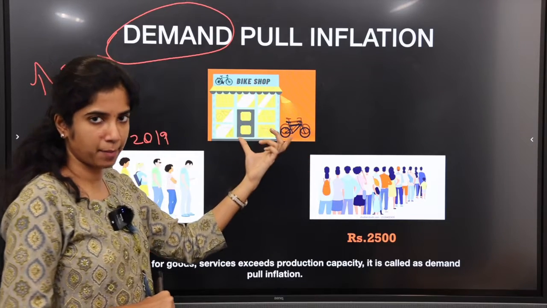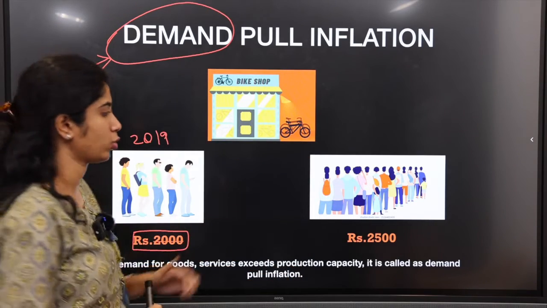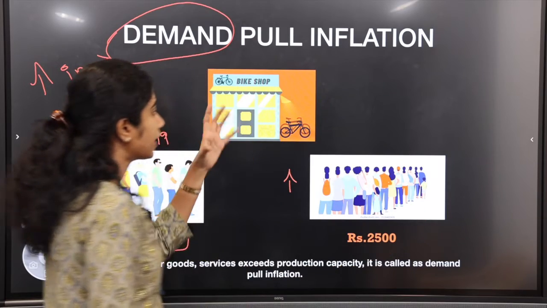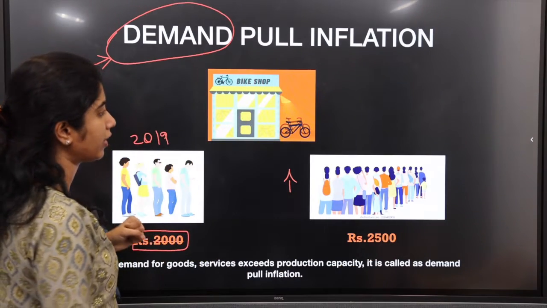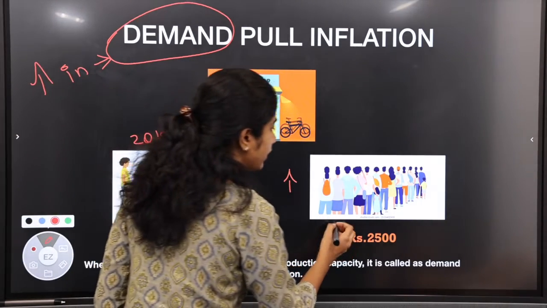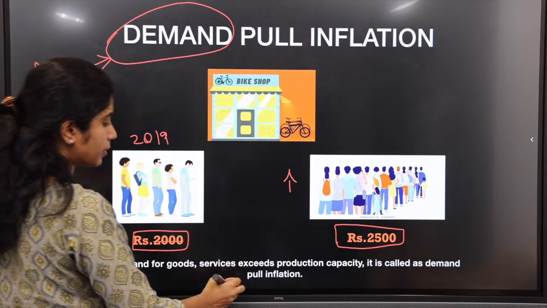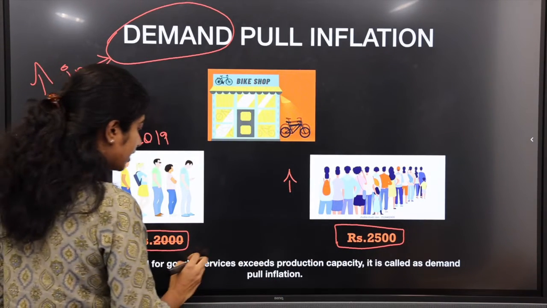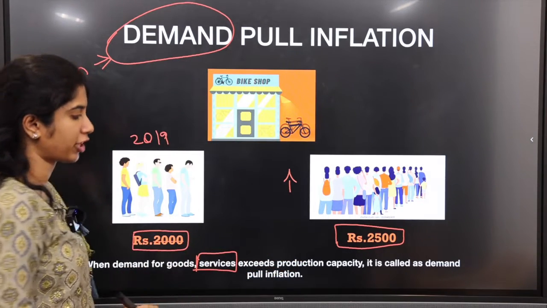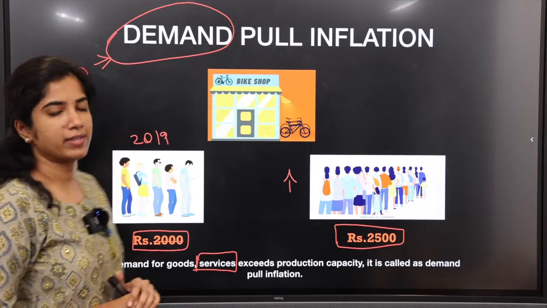This is just an example for any product, name it. There will be some other reasons for the price rise also. If the demand is increasing, you see many are waiting in the shop. Gradually, it's quite natural that if demand is increasing for the product, there will be a rise in price. So when demand for goods and services, it's not only about goods, it also includes services, exceeds the production capacity, then it's called demand pull inflation. This is the one scenario.